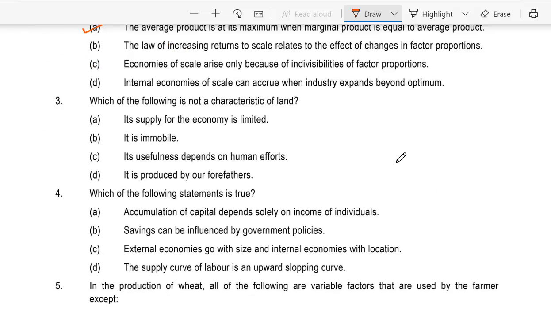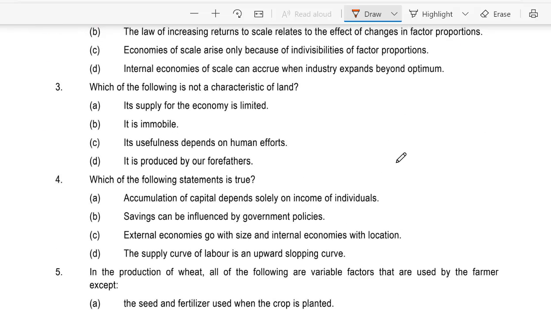Let us continue. Question number 3. Which of the following is not a characteristic of land? A. Its supply for the economy is limited. Yes, it is a characteristic of land. B. It is immobile. Yes, it is a characteristic of land.